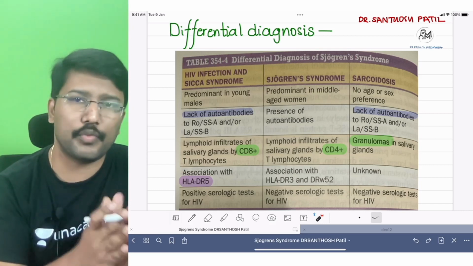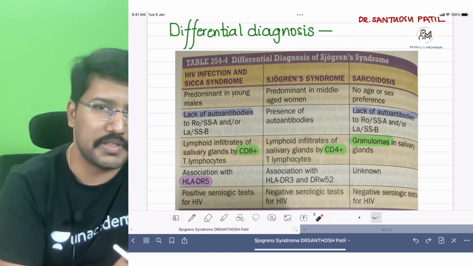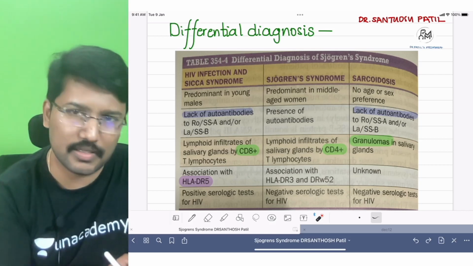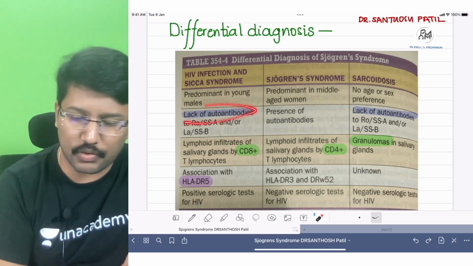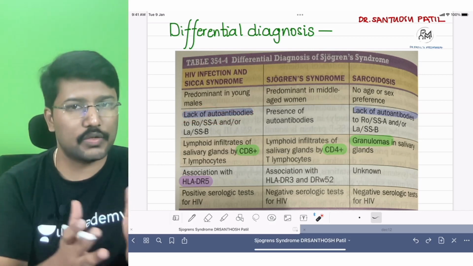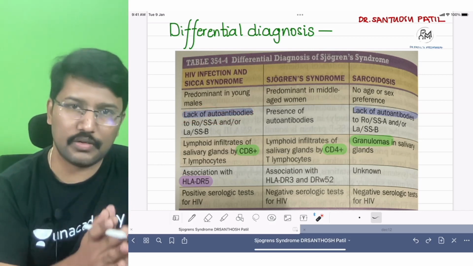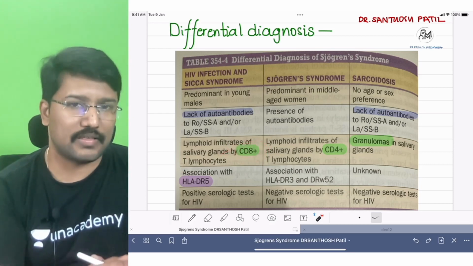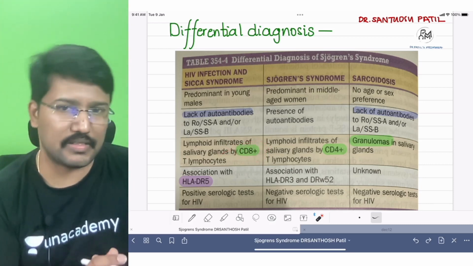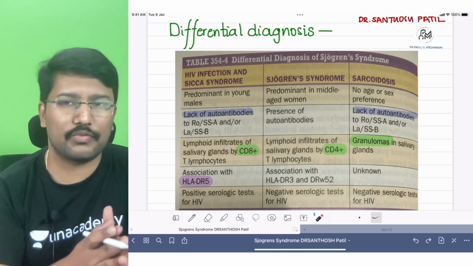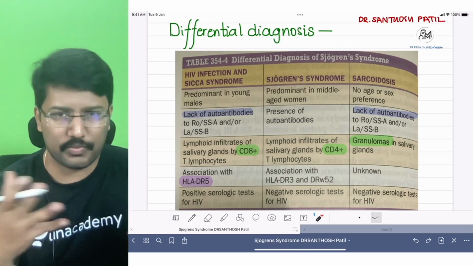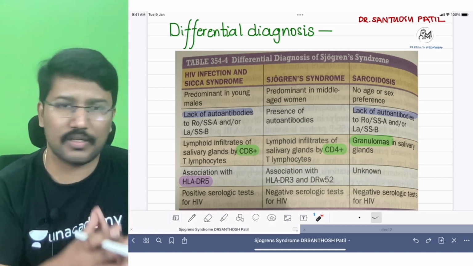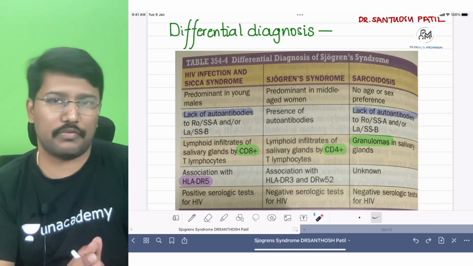Then coming to another important differential diagnosis, HIV infection can cause a Sjogren-like sicca syndrome, with dryness of mouth and dryness of the eyes. There also we are not seeing the autoantibodies. The second feature that helps us distinguish is the biopsy of the salivary glands, which will show mainly CD8 cells, not CD4 cells. And obviously the patient would have a history of either a positive serological test or would already be diagnosed as an HIV case, right? So that would be evident for us.